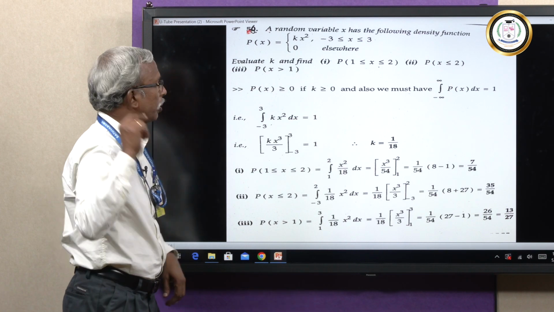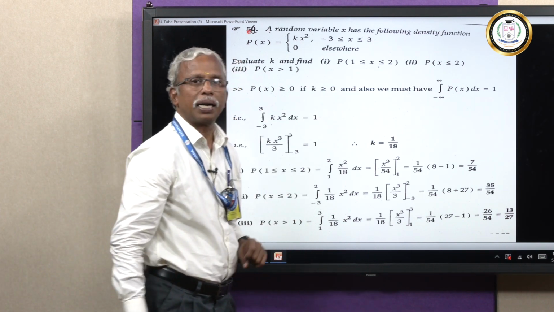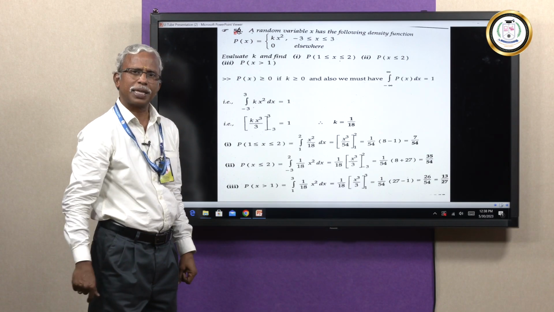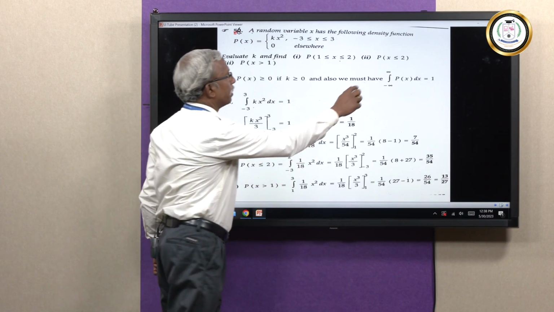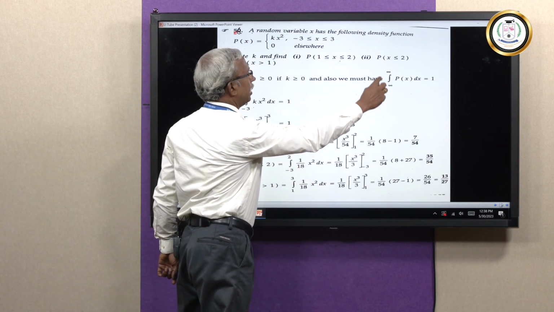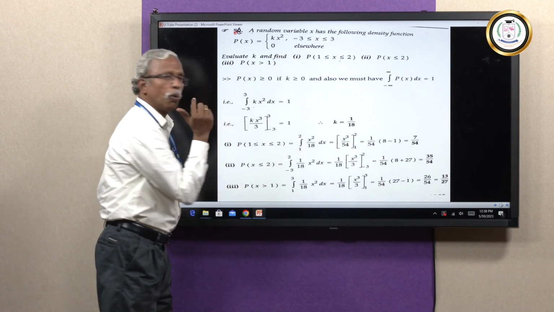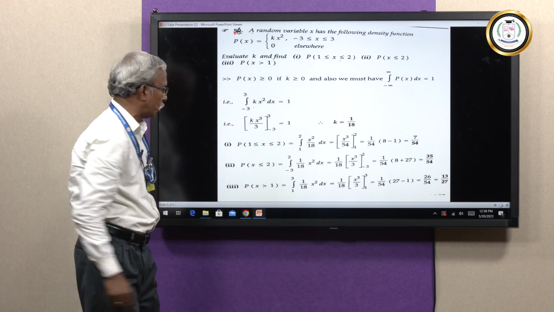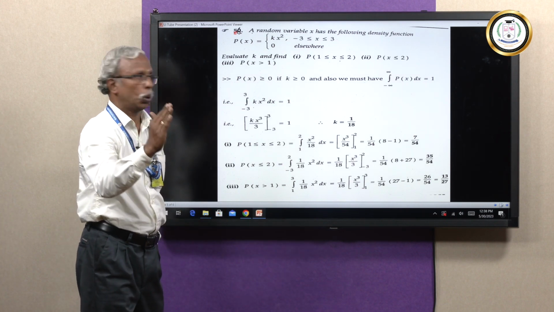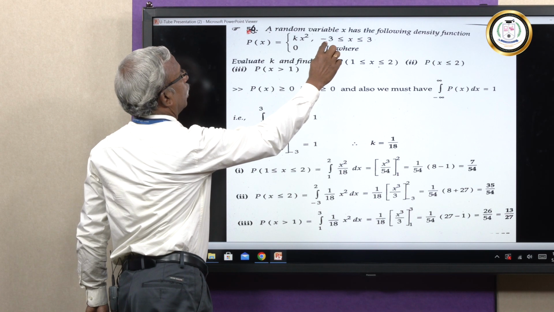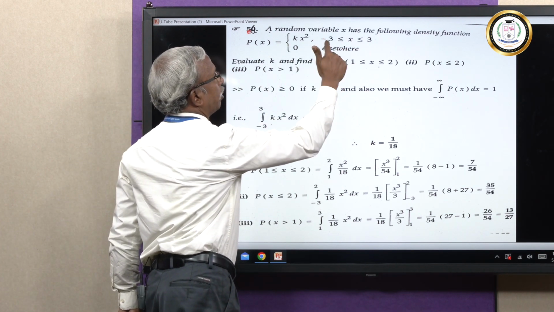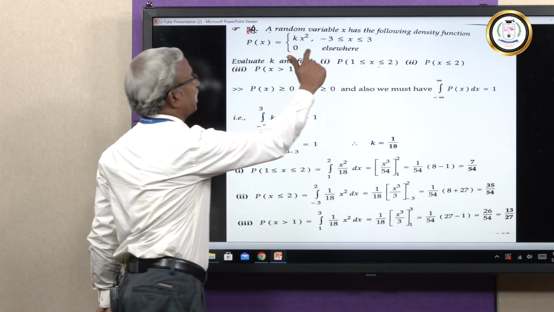Next, the second question is, find the probability that the value of x is lesser than or equal to 2. What do you mean by lesser than or equal to 2? Maximum you can go up to 2, but you cannot go beyond minus 3. So, 2 lies within this interval. So, I have to calculate over the interval minus 3 to plus 2.